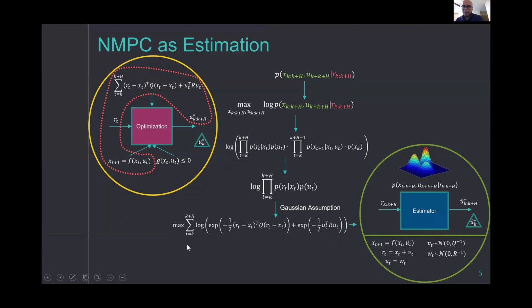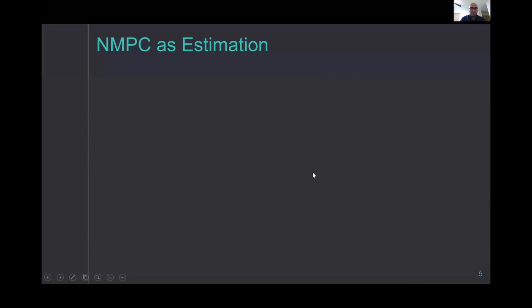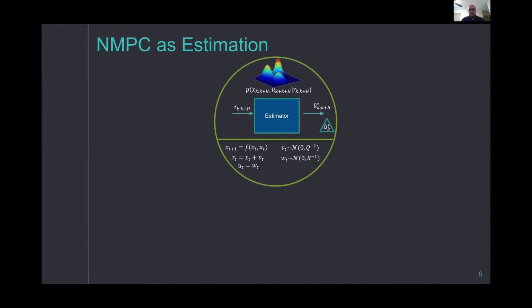Hence, we can see the NMPC problem as estimating the joint posterior density given the reference signal with such a state space structure, where the reference signal is seen as a measurement with some additive noise, and the control is also a random variable. These random variables have Gaussian densities with covariances Q inverse and R inverse, which relate back to the NMPC cost function. So as we saw, the NMPC problem can be realized as an estimation problem of the following form.